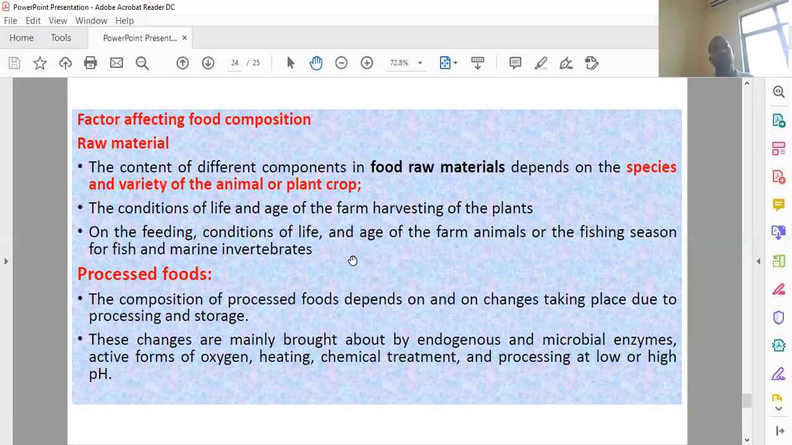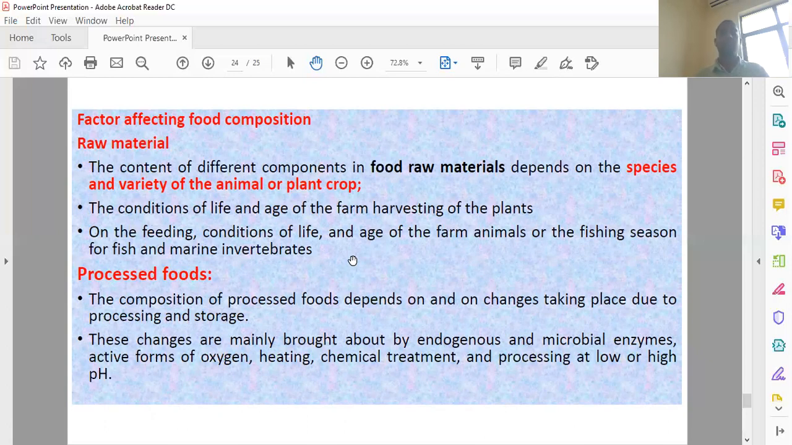With harvesting, the nutrient contents and other minor and major nutrients depend on the feeding conditions. What is the feeding condition, and what is the age of farm animals, the seasons, and the environmental conditions where the food item survives? For example, in fish, freshwater and marine water have different nutrient compositions because their environmental conditions are different. Marine water is salty, and in freshwater there is no salt present.